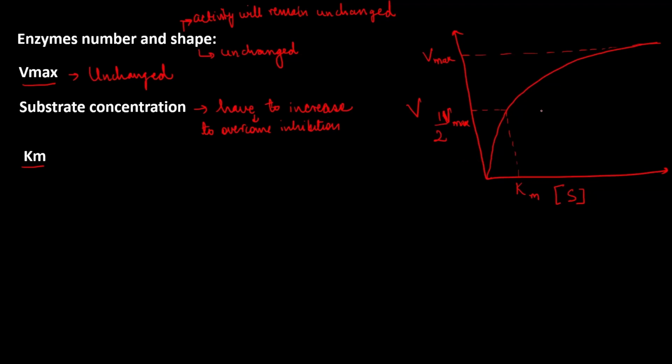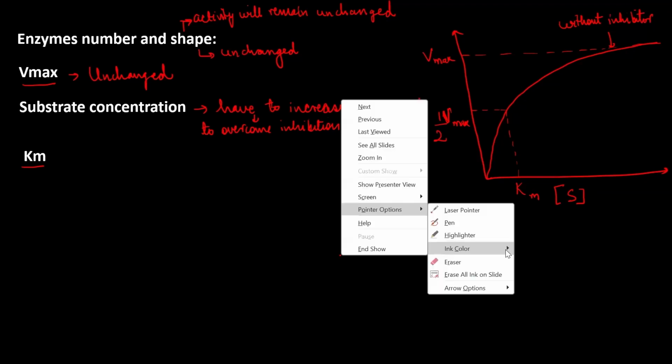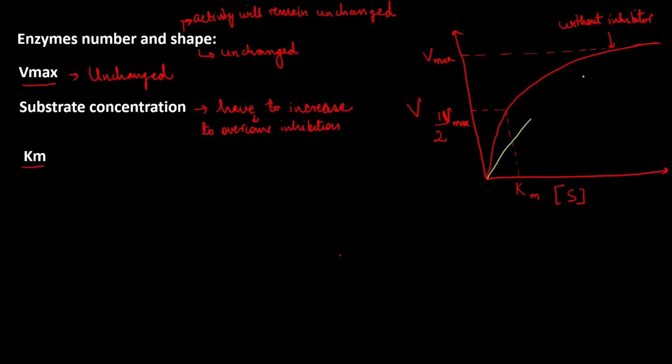So if we see, this graph is without inhibitor, right? Now, if we talk about the inhibitor, the graph will look something like this. Because it is not affecting the shape of the enzyme, the Vmax will remain the same. The Vmax of this will also remain the same as without inhibitor.